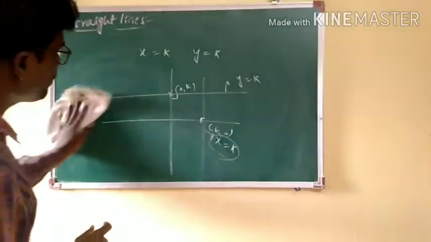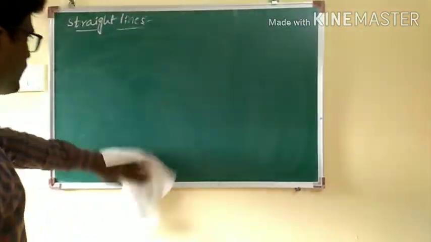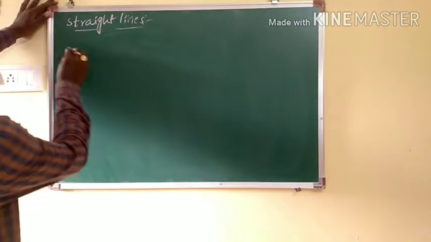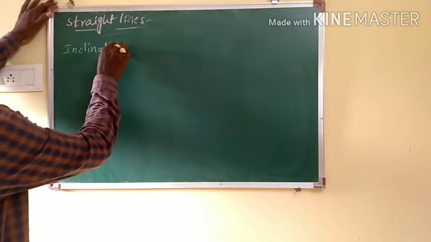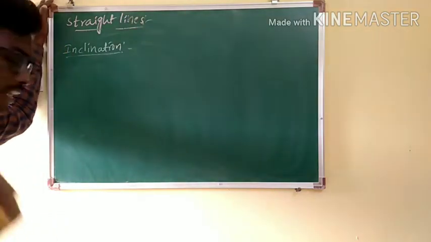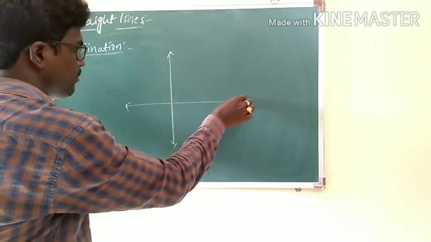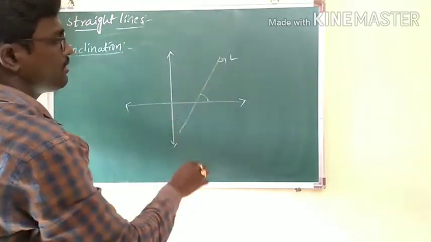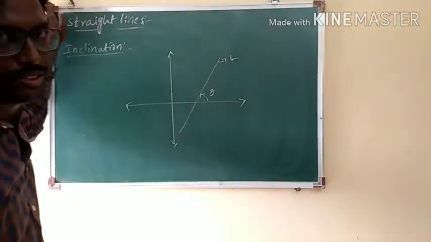Okay. Now let's see the next important concept. In straight lines, this is what we have been waiting for a long time. That is the inclination of the line. What is that? Inclination of the line. Nothing but if you take the coordinate system, let's say x-axis and y-axis, some line, let's say L, makes some angle theta with the positive direction of the x-axis.